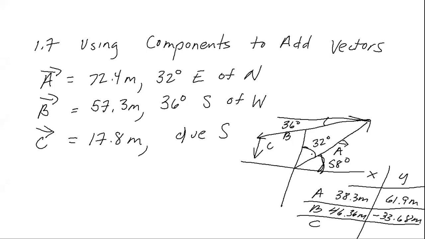Finally, for my C component, I see that it only has a y component. It has no x component, so its x component is going to be 0. It is due south. Its y component is going to be a negative 17.8 meters.